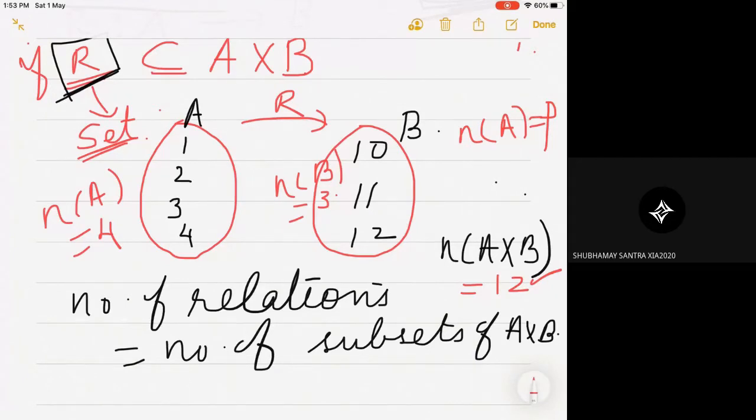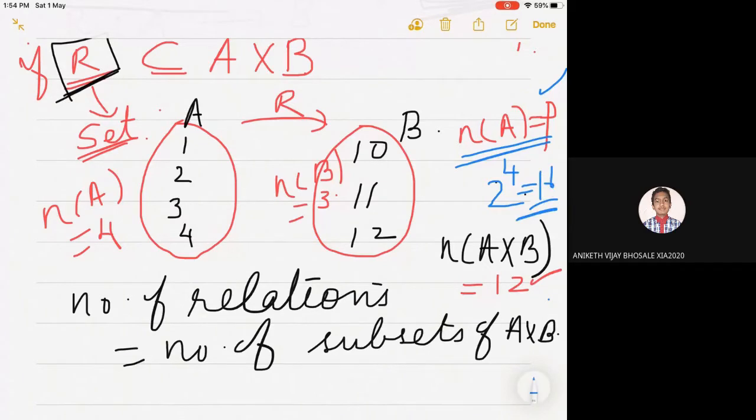If A has got P elements, how many subsets in total? How many subsets are there for the set A? 2 to the power 4, it is 16. Okay, correct. Who is that? Aniket. It is 2 to the power 4, for this example.